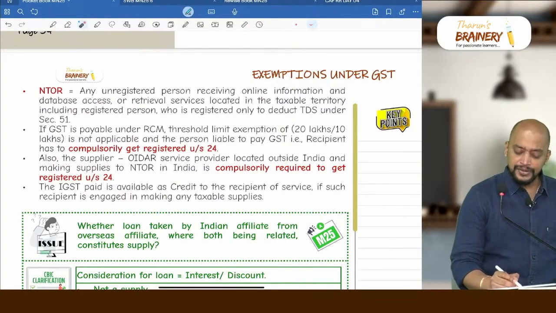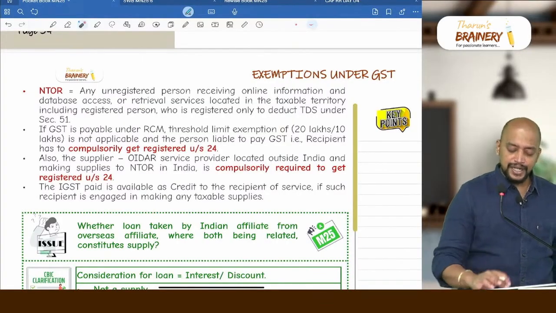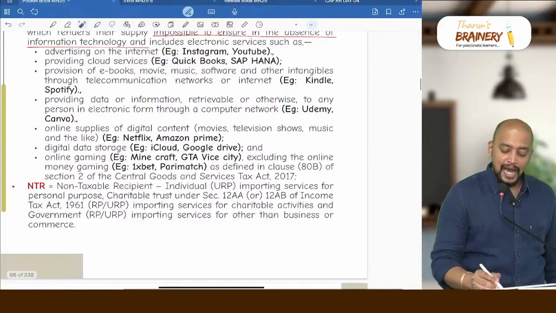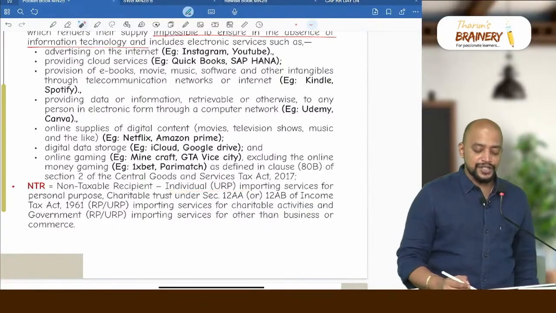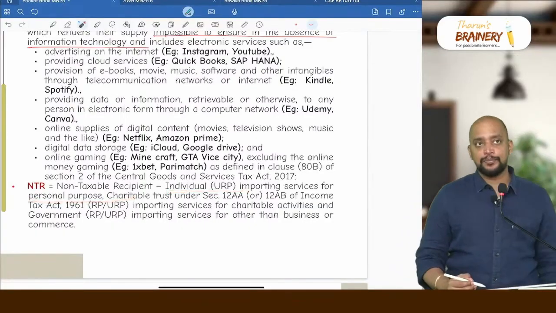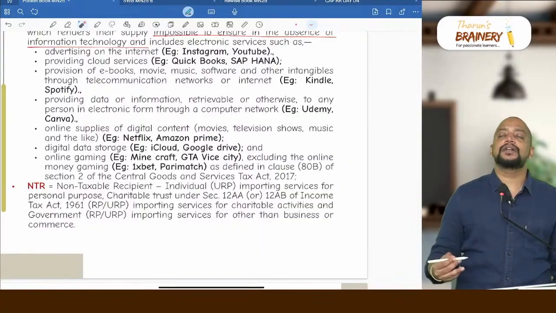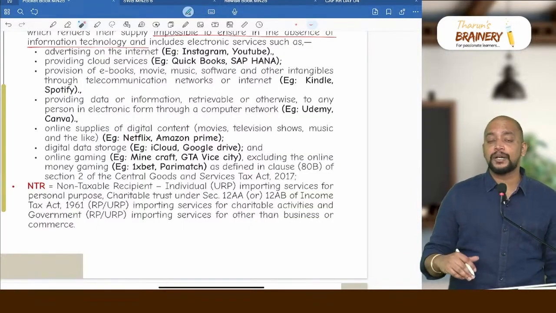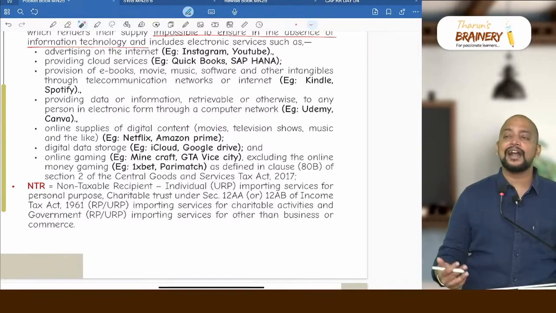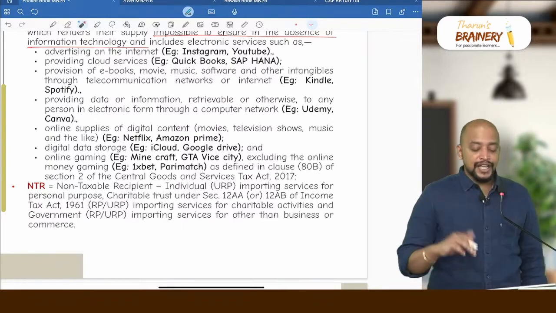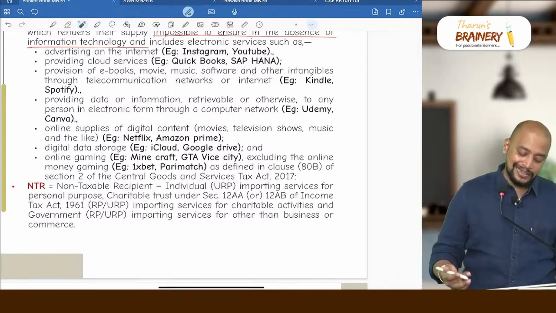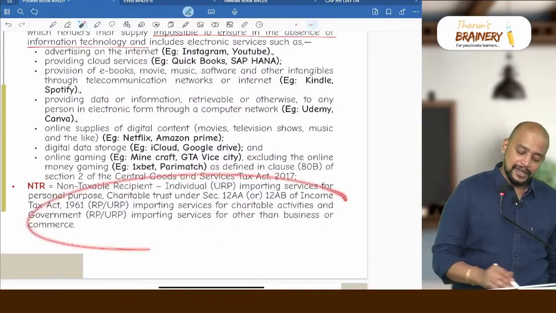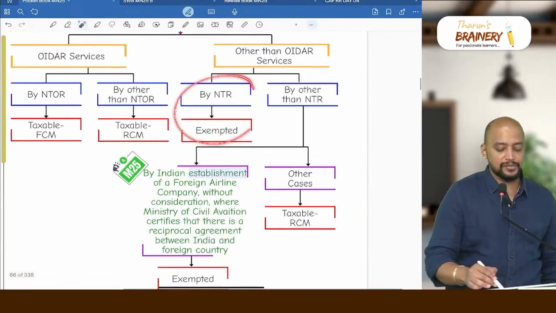What kind of individual? Unregistered individual, importing for what purpose? Personal purpose. Trust is a charitable trust, either registered or unregistered under GST, importing for what purpose? Charitable activities. Then government, whether registered or unregistered, importing for what purpose? Other than business or commerce. Then it will be exempted, that is non-taxable recipient.